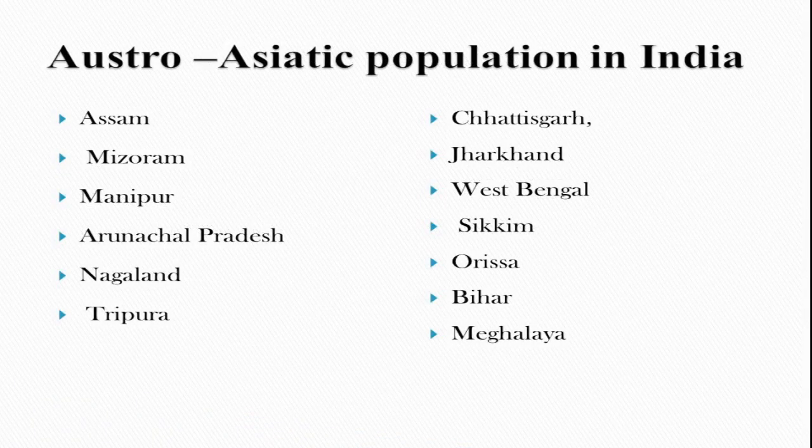Next one is the Austro-Asiatic population. These people are mainly visible in the states of Assam, Mizoram, Manipur, Arunachal Pradesh, Nagaland, Tripura, Chhattisgarh, Jharkhand, West Bengal, Sikkim, Orissa, Bihar, and Meghalaya.